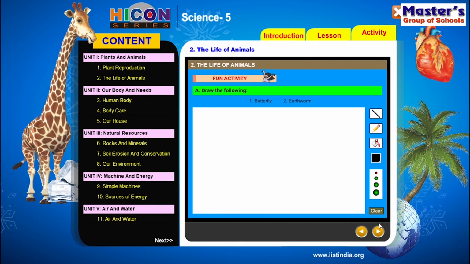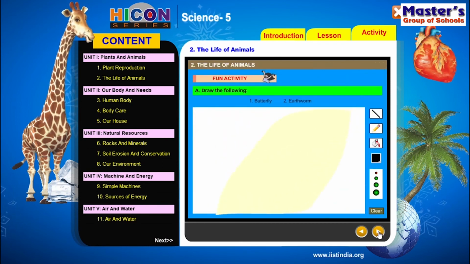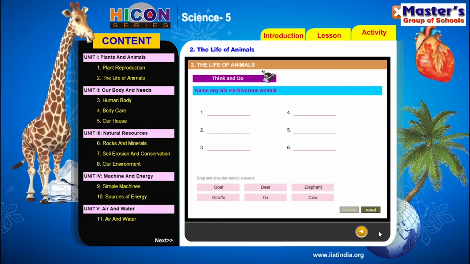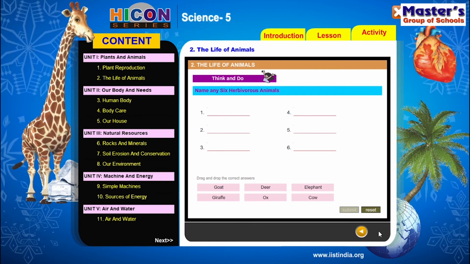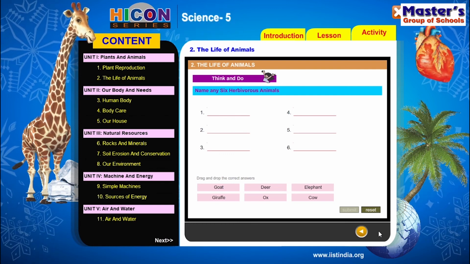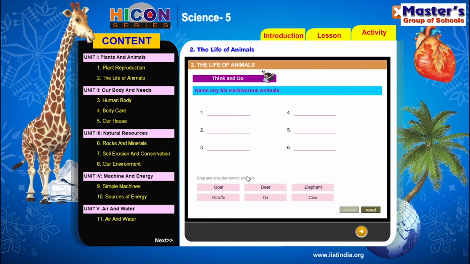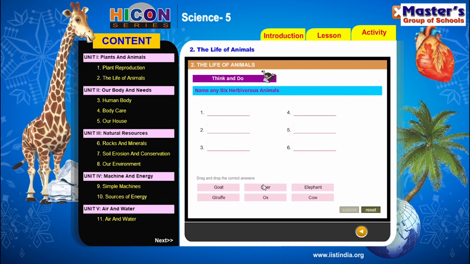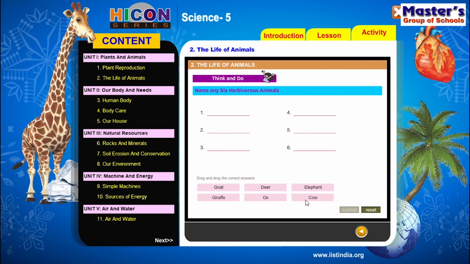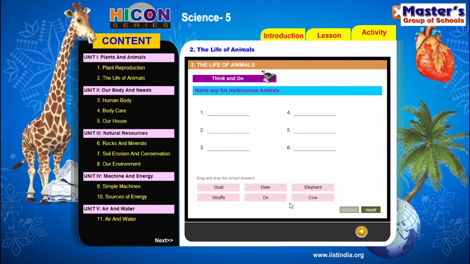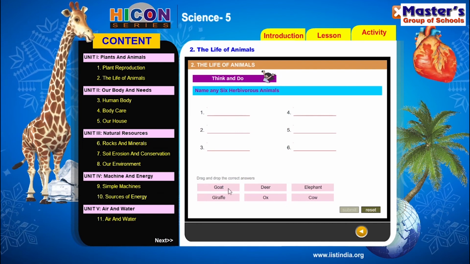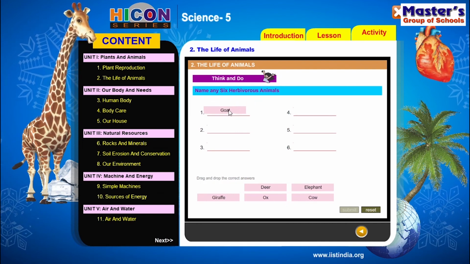So children, let us enter the next part in the activity section. Name six herbivorous animals. So children, our task is to name any six herbivorous animals. Herbivorous animals are the animals which eat plants and grass. Their answers are already given here: goat, deer, elephant, giraffe, ox, cow. These are examples for herbivorous animals. They will eat only plants and grass. So write these words in the blanks.